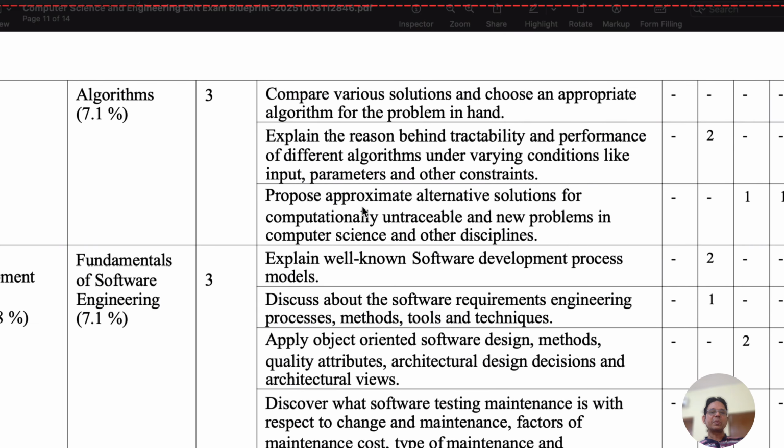There are 3 outcomes: compare the various solutions and choose the appropriate algorithm for the problem at hand; explain the reasoning behind the tractability and performance of different algorithms under various conditions like input parameters and other constraints; and propose alternative solutions for computationally intractable and new problems in computer science and other disciplines. So based on these 3 course learning outcomes, you can also understand if you cover this course.